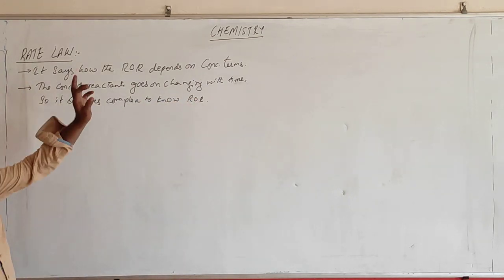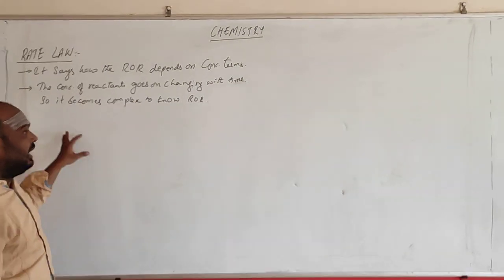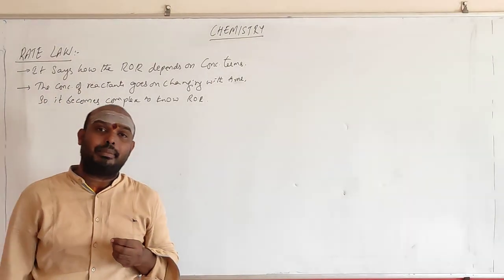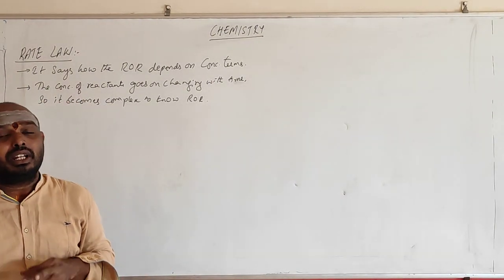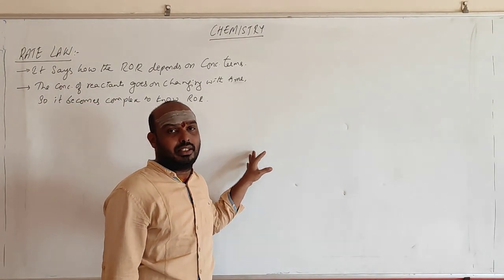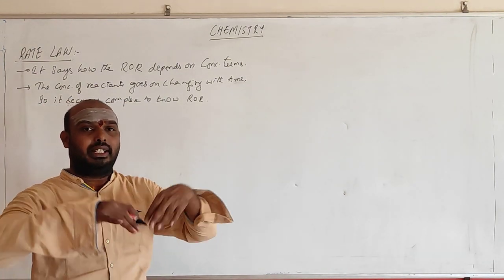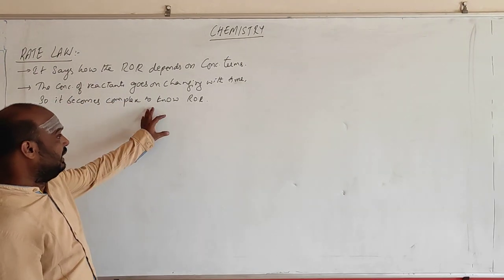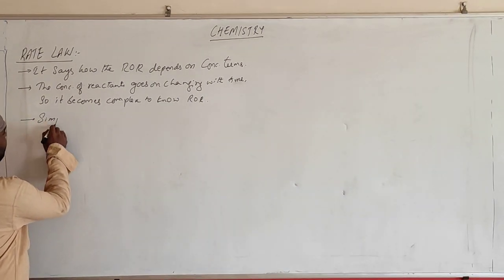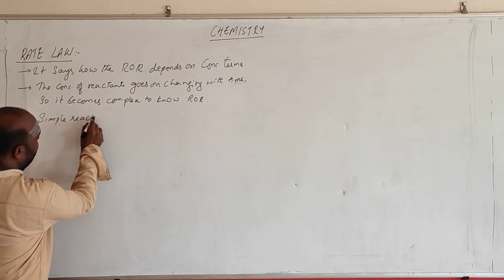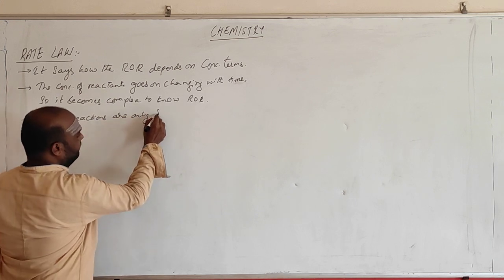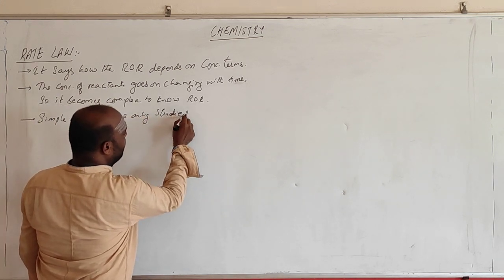See, rate law says how the rate of reaction depends upon the concentration terms. And the immediate question that comes to our mind is, as the time goes on increasing, what happens to the concentration terms of the reactant? They go on decreasing, so there will definitely be an effect on the rate of reaction due to the decrease in concentration. So we will not study all the very typical reactions. We will be learning only simple reactions, and our syllabus covers only those.